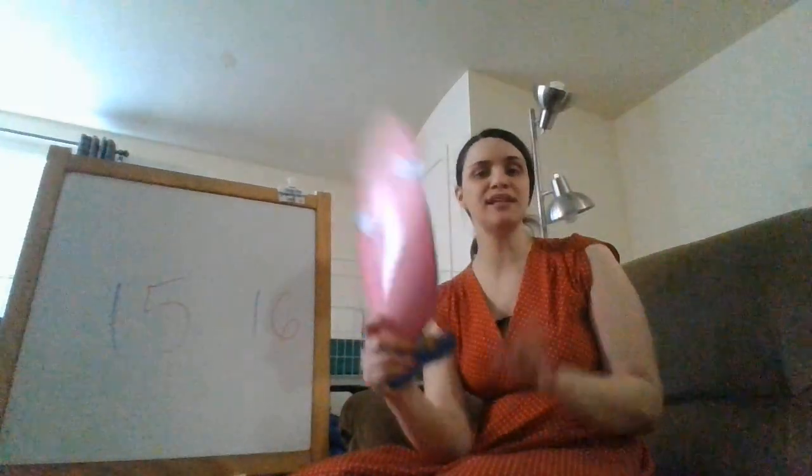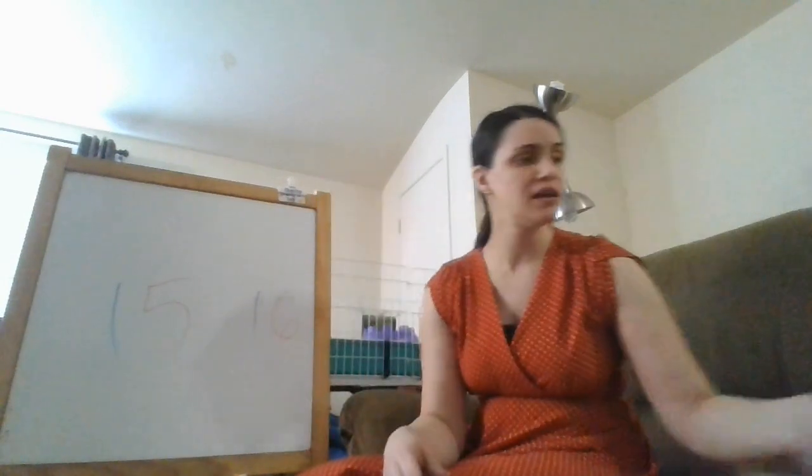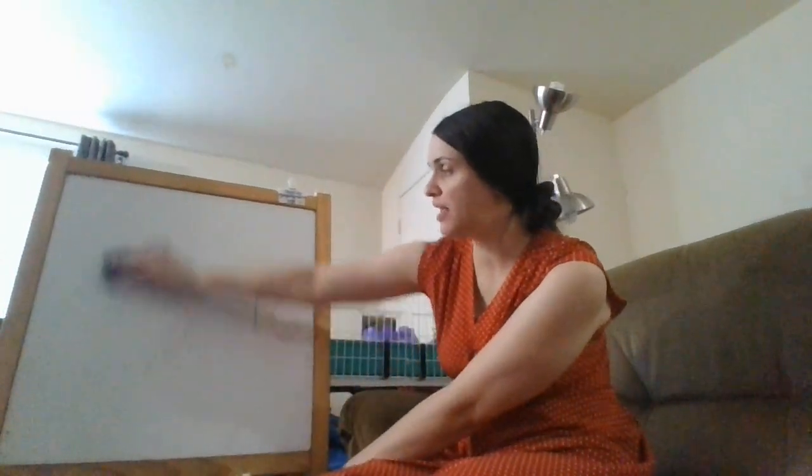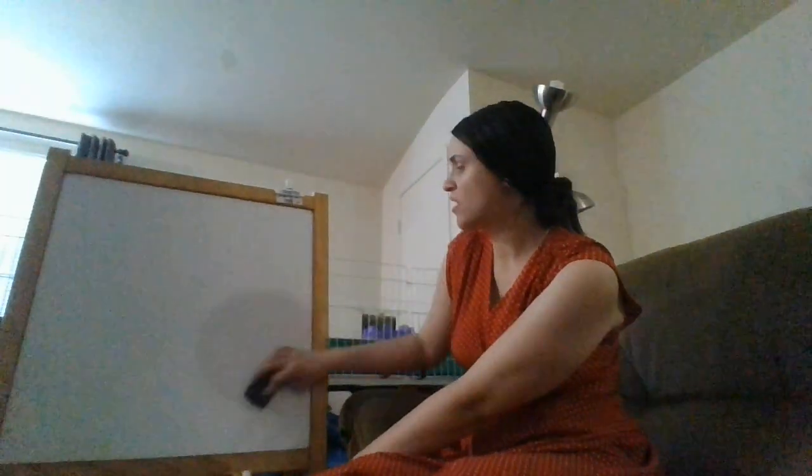So what is the name of this shape? This is an oval. Could we say oval? Oval. And what kind of sides does an oval have? Oval has curved sides. Could we say curved sides? Curved sides. Good. What is the name of this color? It's our color of the month. This was yellow. Could we say yellow? Yellow. Very good.